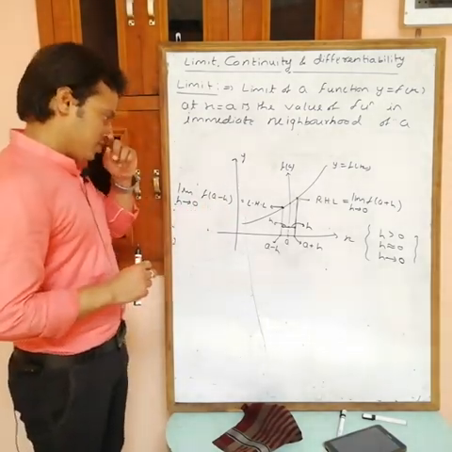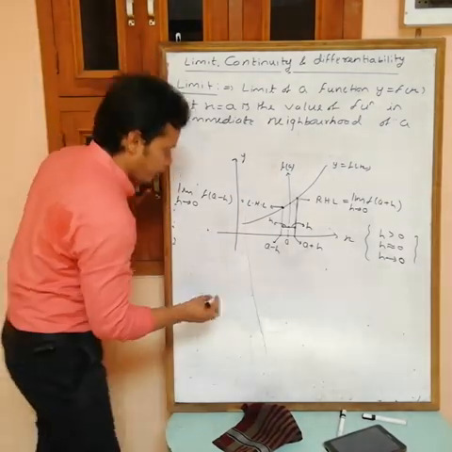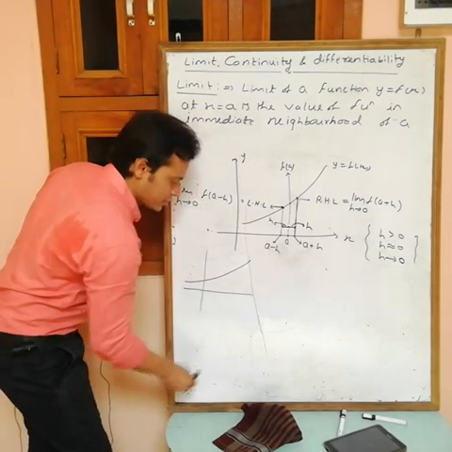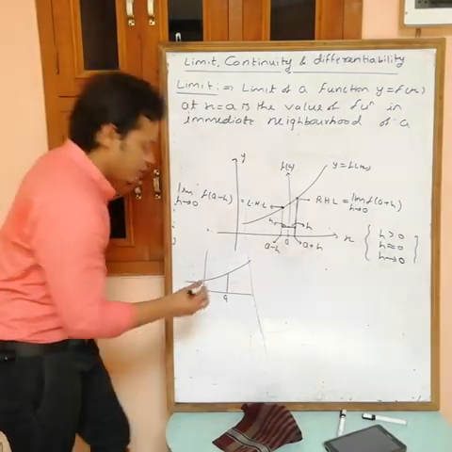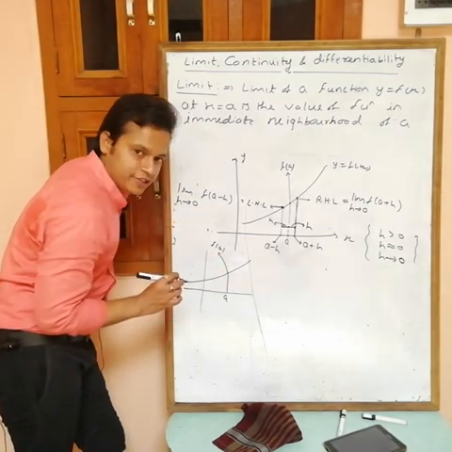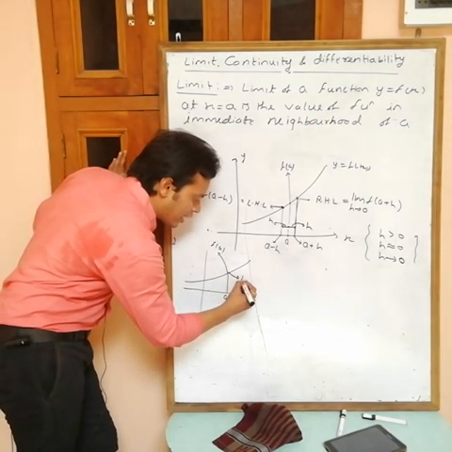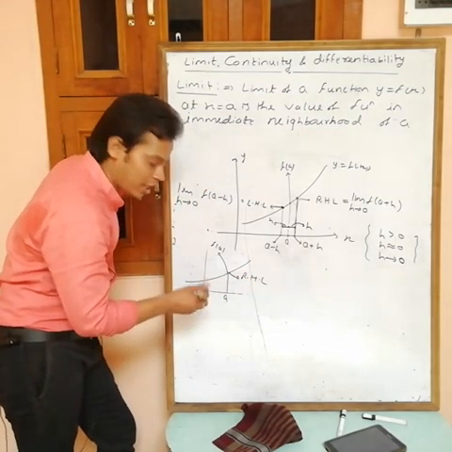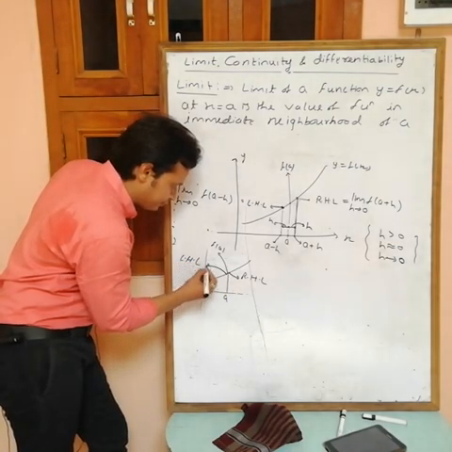Now if I explain this again, suppose this is any function and this is x equals a. This value is known as f(a), the value of the function at x equals a. The just next value is known as RHL, and the just previous value is known as LHL.